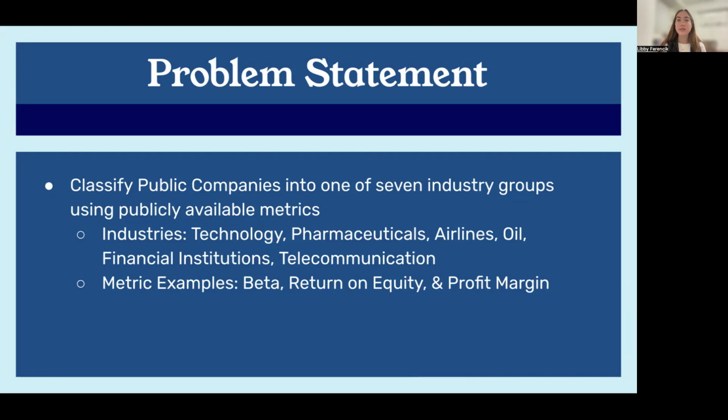I drew upon 17 metrics in the end to try to classify this data, and some examples of these include beta, which is a statistical measure of the correlation of one company to the stock market. So usually this is in relation to the S&P 500, as well as return on equity and profit margin. Both are measures related to the overall net income of a company.